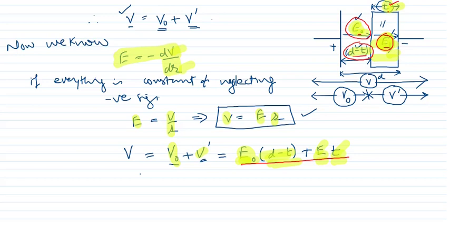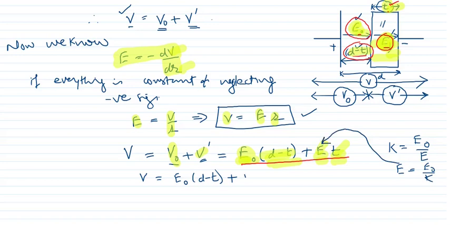So therefore here the total potential will become, I will rewrite, D minus T plus, now the dielectric constant K is equal to E naught by E, you must remember this. So therefore E is equal to E naught by K, we will put this value here. So what will it become?